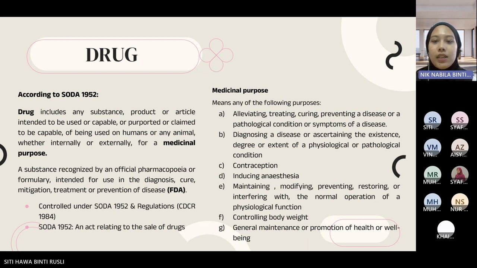And according to FDA, drug is a substance recognized by an official pharmacopoeia or formulary intended for use in the diagnosis, cure, mitigation, treatment, or prevention of disease. It does not necessarily have to be a poison. It can be any product or substance. It can be a psychotropic. It can be a poison, non-poison. And as long as it is used for medicinal purposes, then we call it a drug. And it is controlled under Sale of Drug Act 1952 and Regulation CDCR 1984, which is an act relating to the sale of drugs.